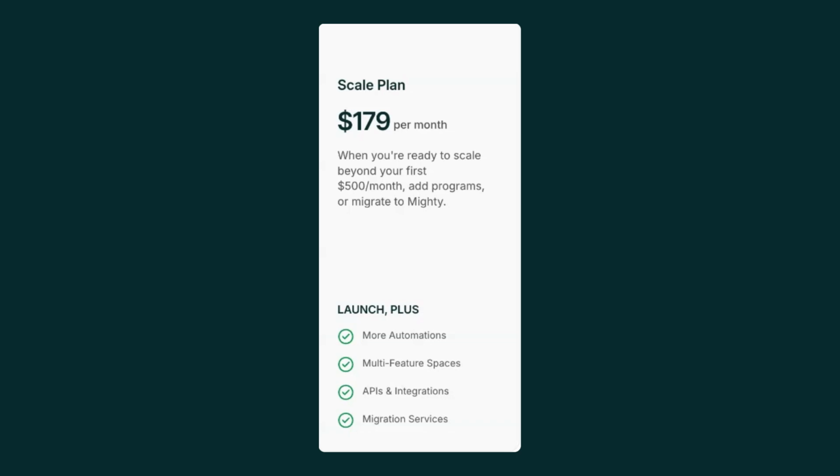Now, a question that I get is, why isn't this available on the launch plan? The reason is the launch plan is for new hosts. And if you have ever attended one of our 4 Principles to Launch events, which I will also link below, you'll know that when you're first getting started, we highly recommend that you keep things simple and structured. You don't want members to get lost, especially when your community is brand new. That's why on the launch plan, we make sure you can keep it simple with just that one feature per space. Now, on the scale plan, when you're ready for more, you can turn on multiple features in each space.